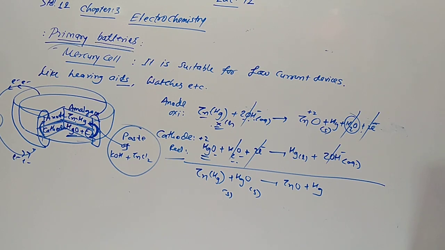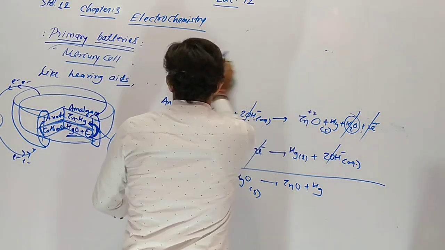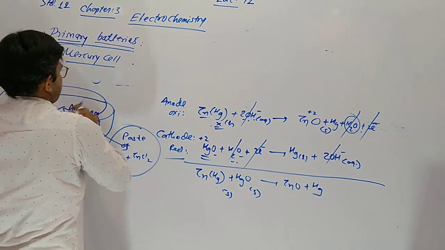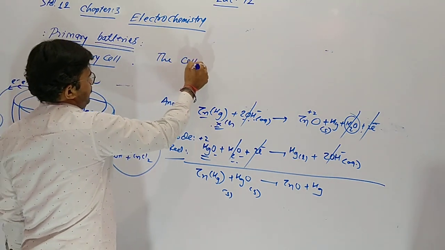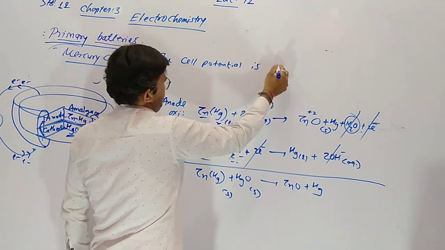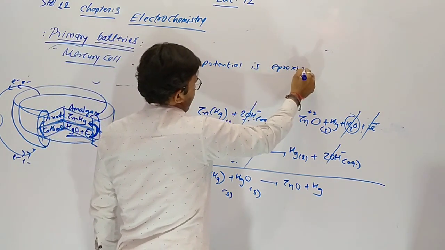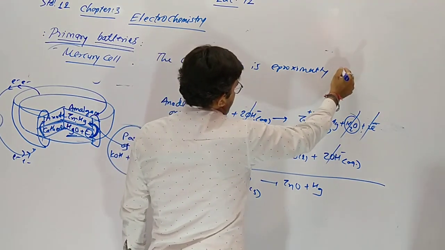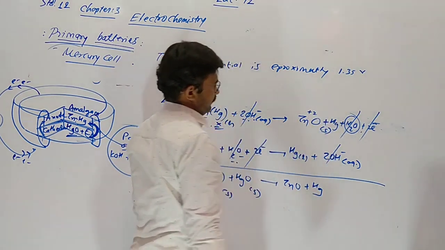So a redox reaction occurs. The cell potential is approximately 1.35 volt.